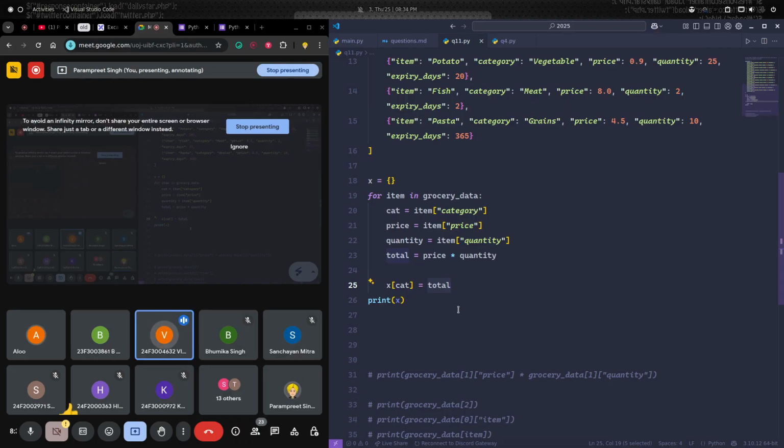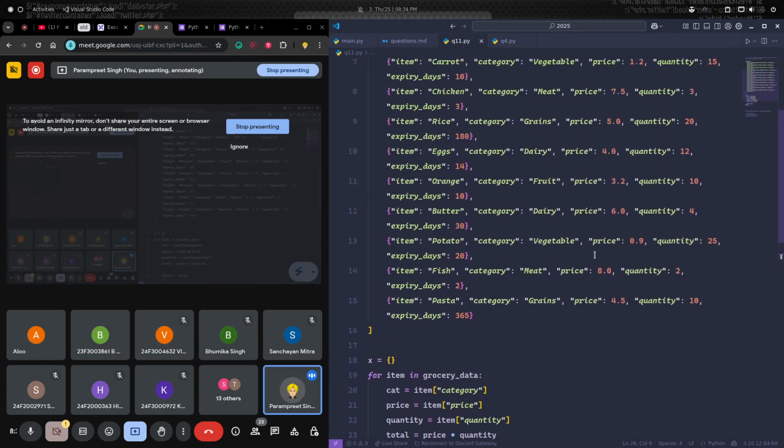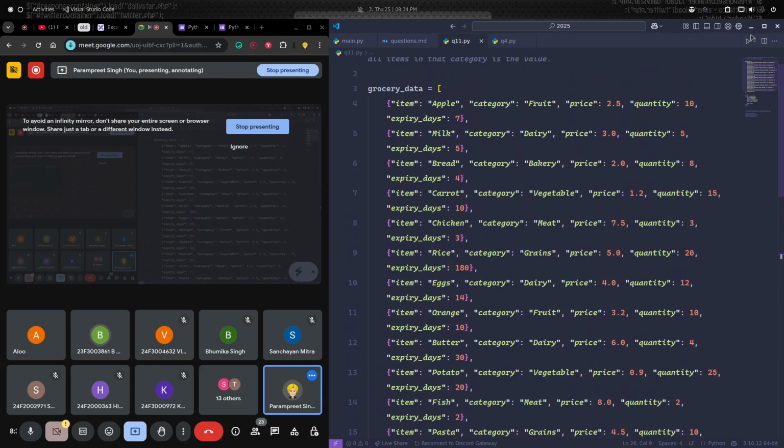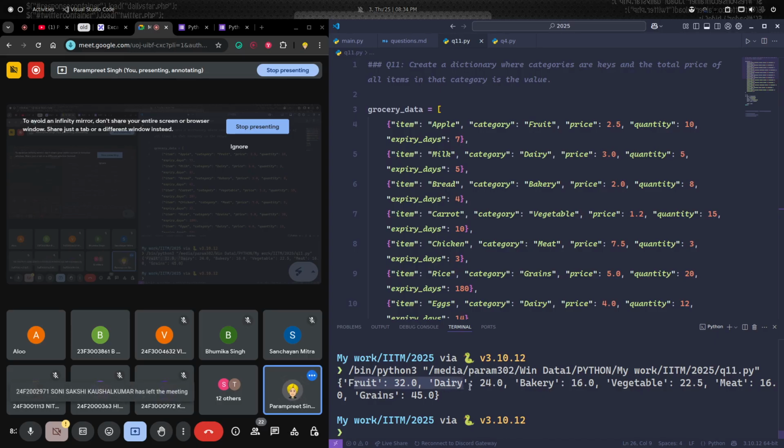So we can do this now. If the category is present, we will add the total. If it is not there, we will make the key with the value zero. Just hold on, let me first show you the output. Now if you see, we have fruits, dairy, bakery, vegetable, meat, grains. How many of you think our code is completed based upon the question?